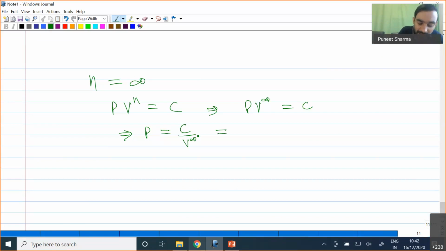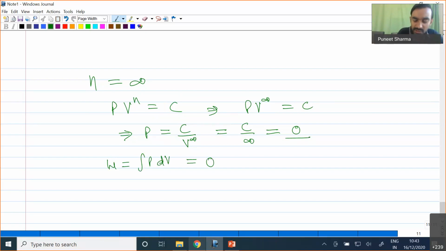Okay, so anything power infinity will be infinity only. So finally we will find that pressure for this particular case will be equal to 0. If pressure is equal to 0, what will we find? We will find that our work done, which is the integration of P dV, equals 0.